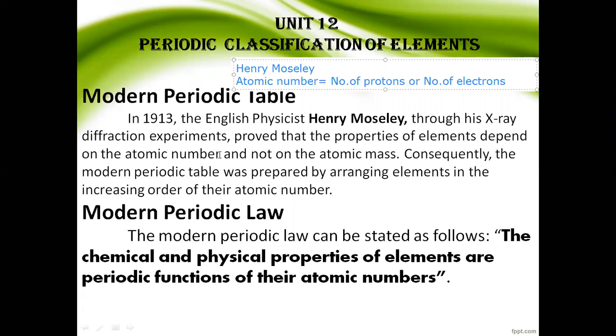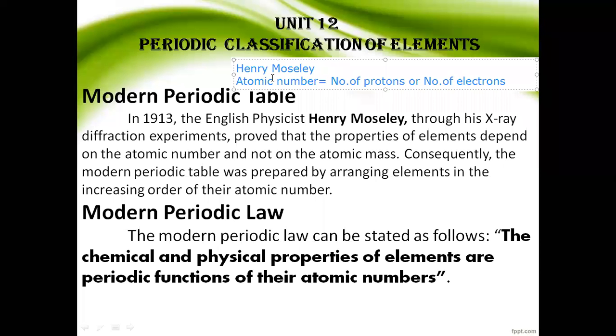Who proposed the modern periodic table? Henry Moseley. He arranged the elements in the order of atomic mass or atomic number.